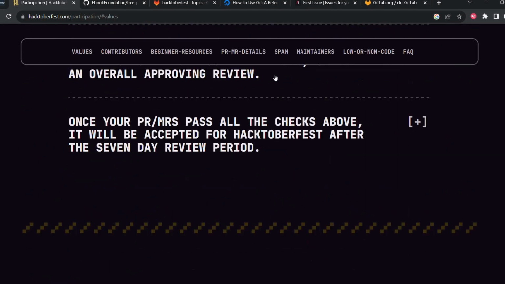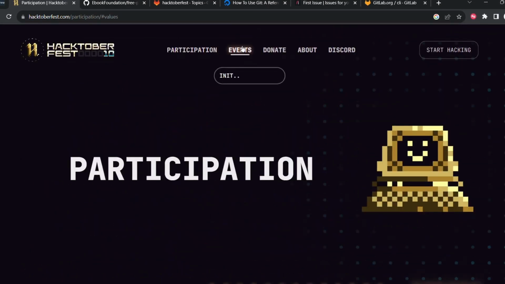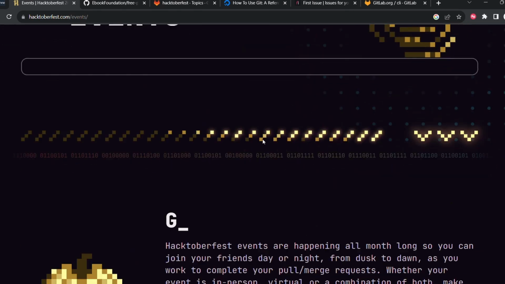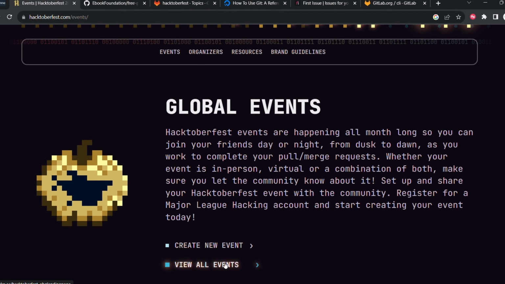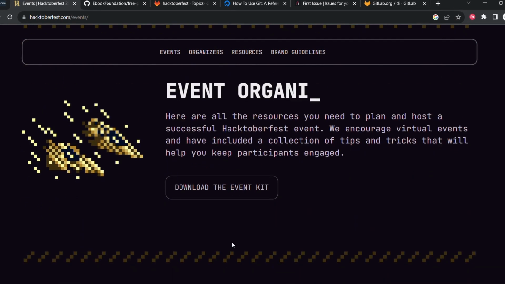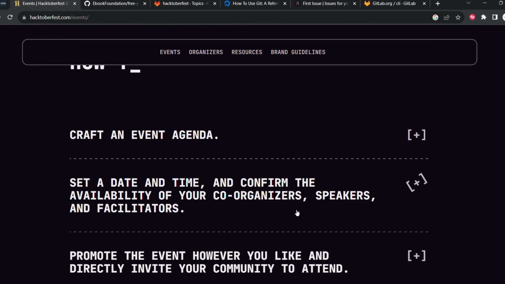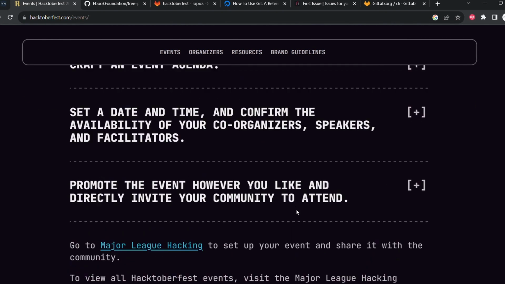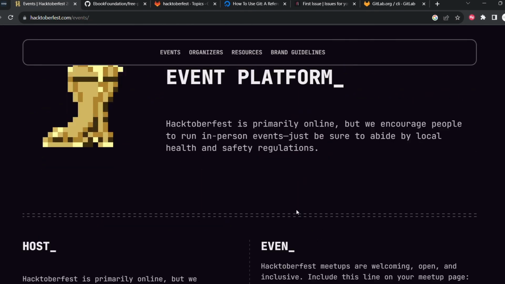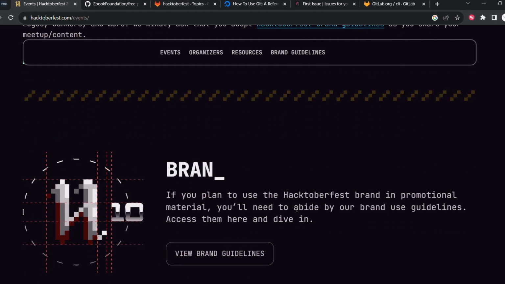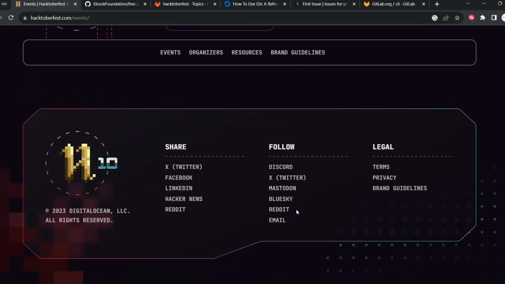Coming to this, if you want to go to or attend any event, you can just go to the event section. You can check the events, and you can also create an event. You can download the event kit, and if you're doing any events, you can check the information available in the events section and the guidelines. Make sure you check every guideline available.